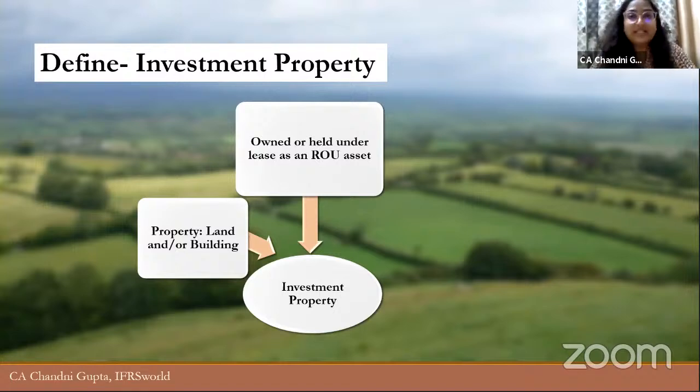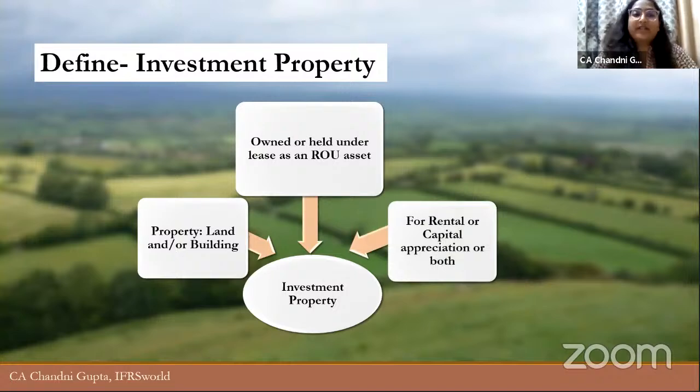In case it is an operating lease, what happens? The asset is not de-recognized from the books of lessor, right? But in case it is a finance lease, the asset is de-recognized from the books of lessor. In that case, what happens? When it's a finance lease, the company is de-recognizing the asset. That means the asset is no more in the balance sheet. So it will be construed as a disposal of asset. Right. We will also understand it later in this session. But for now, you have to understand that if a company has held that asset as an ROU asset under lease, in that case also the asset is classified as PPE or investment property.